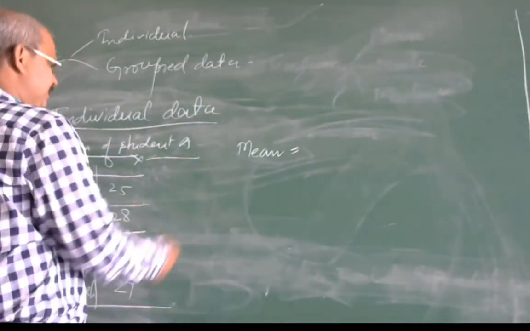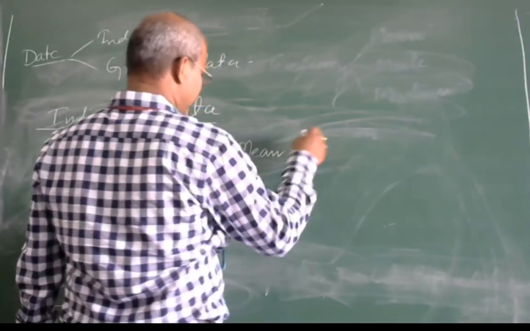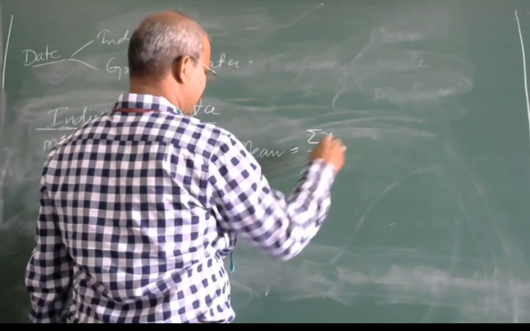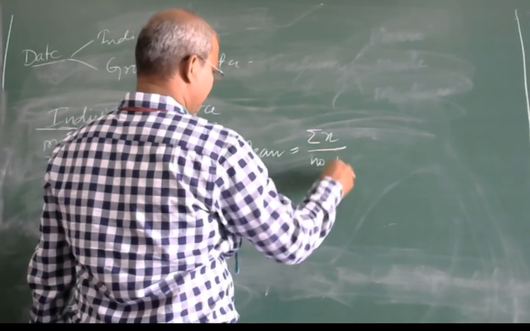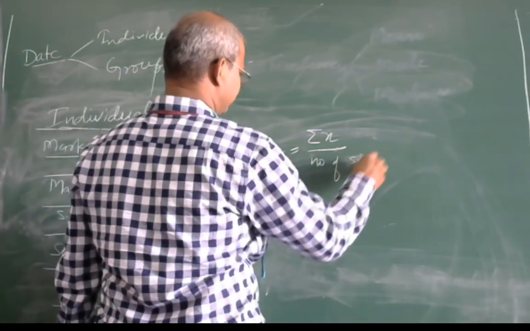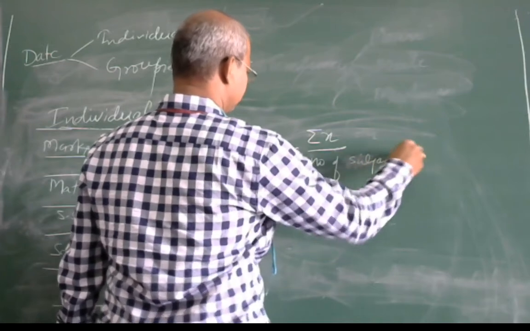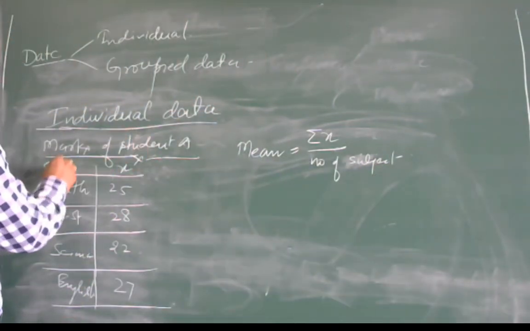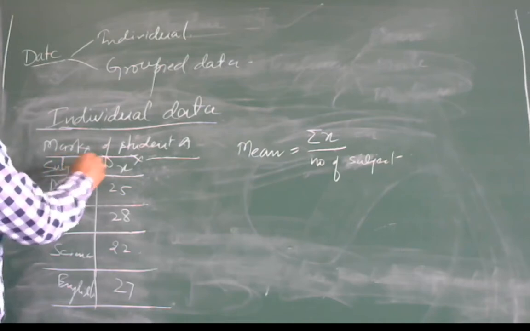You know very well, mean is defined as sum of all the marks upon number of individuals, number of subjects. So this is denoted by X, and this is subject, this is marks.